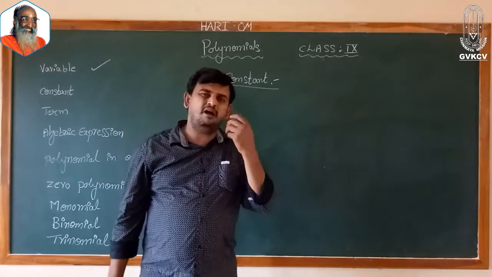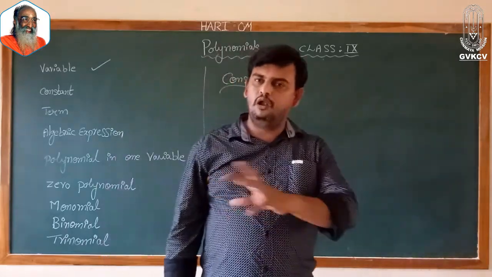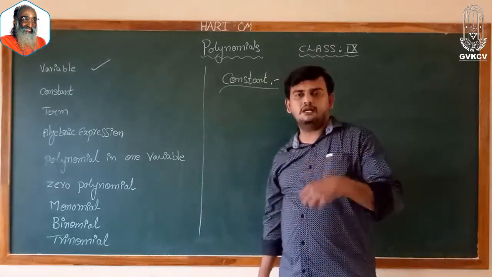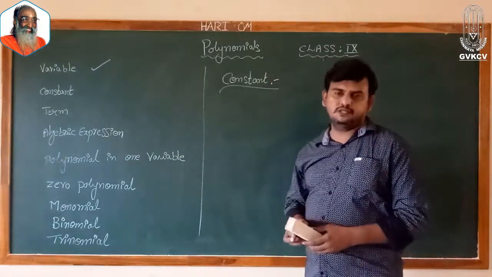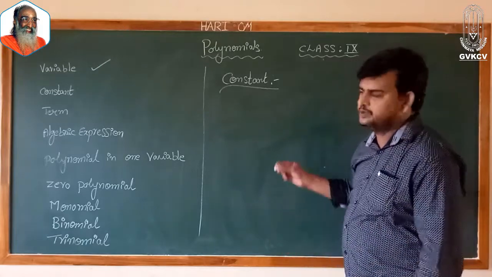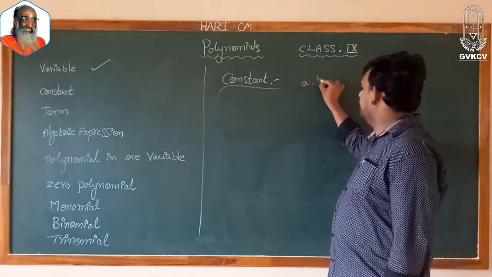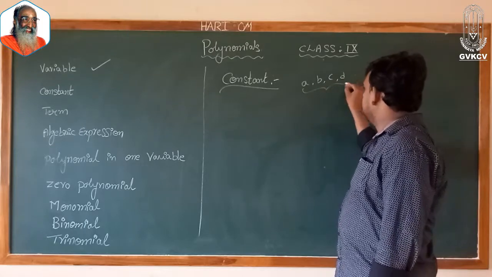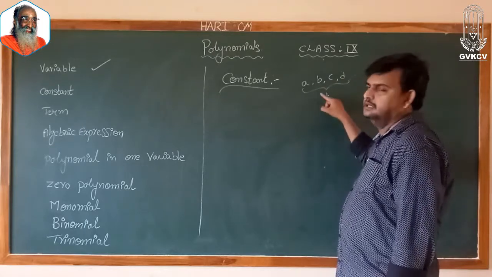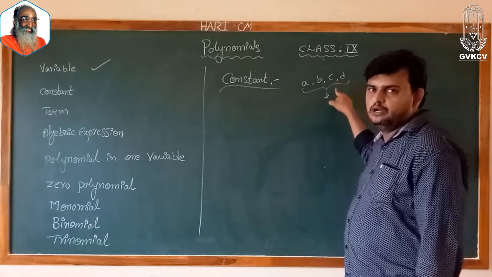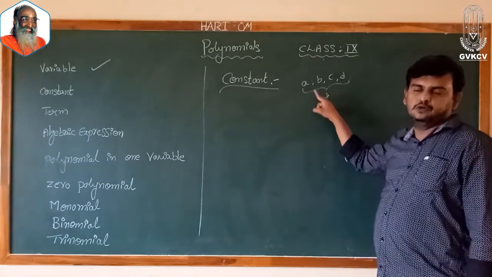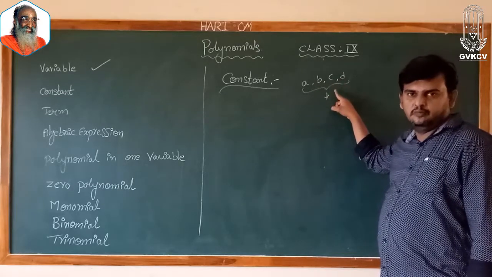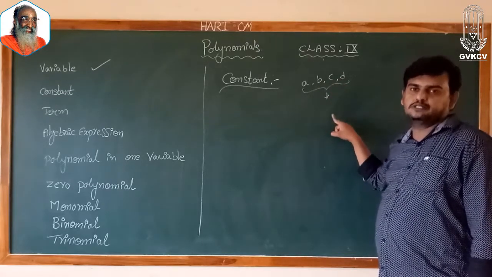Constants come under almost all numbers. All our numbers are considered as constants. In general, in our polynomial concepts, usually the constants we represent with small a, small b, small c, small d, etc. We are using these for constants. So a, b, c, d and so on, all these lowercase alphabet represent constants.